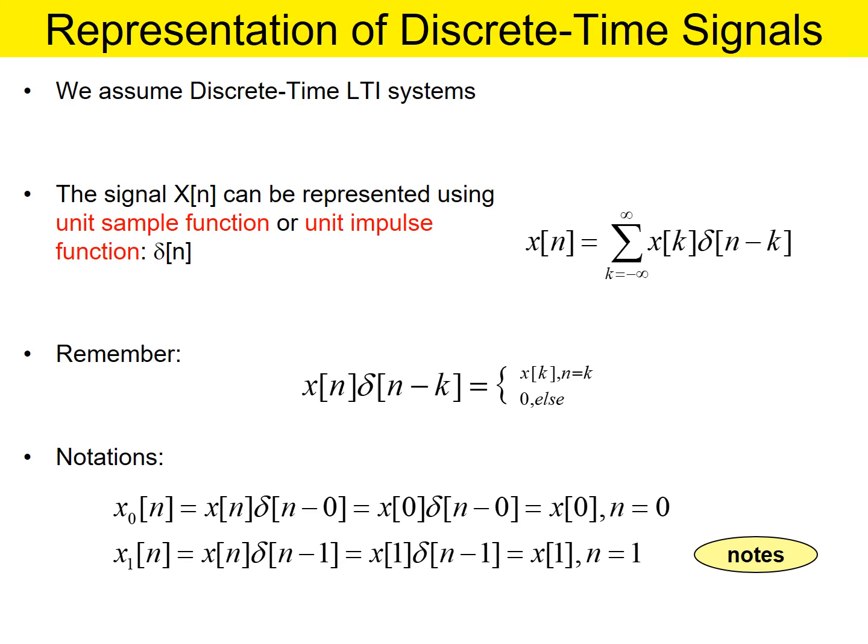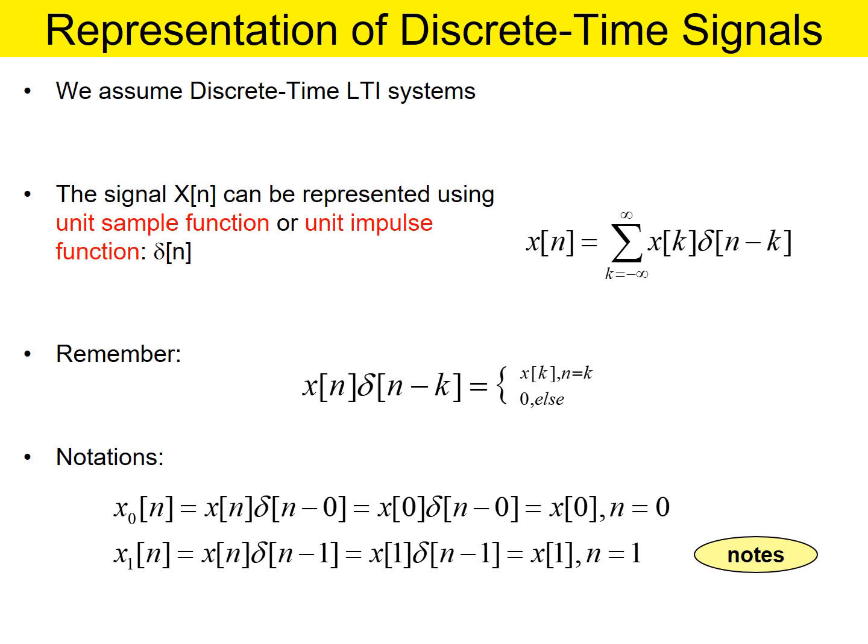So this is also representing a kind of sampling operation. X of n into delta of n minus k corresponds to x of k, for n replaced by k, and it is 0 otherwise. So that is the basic definition.